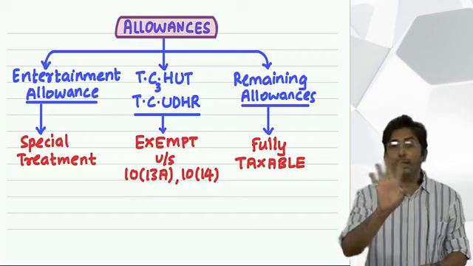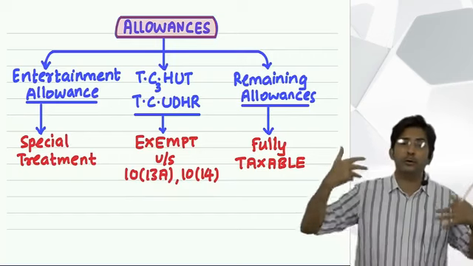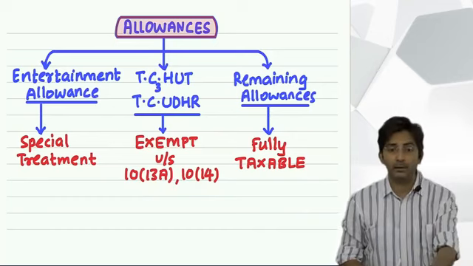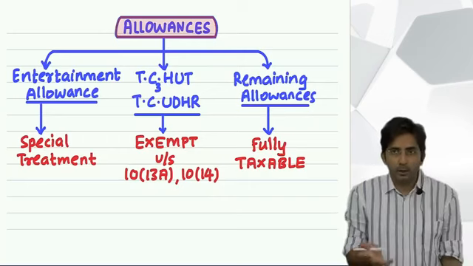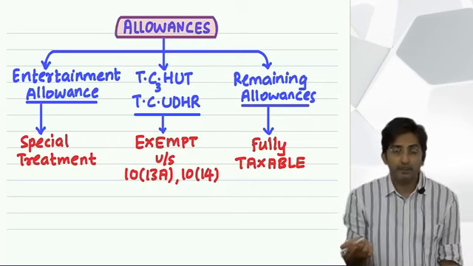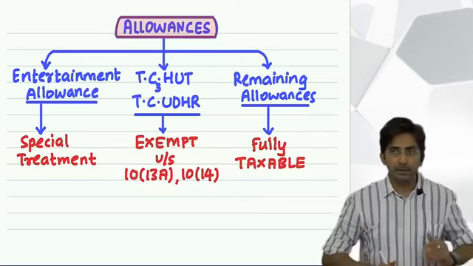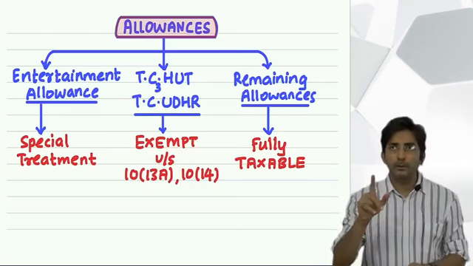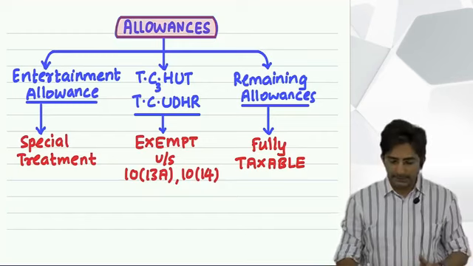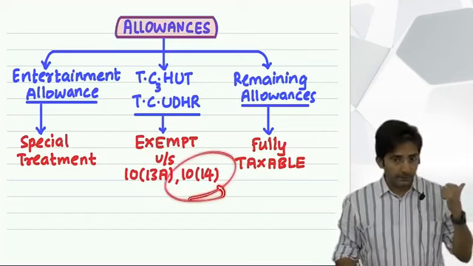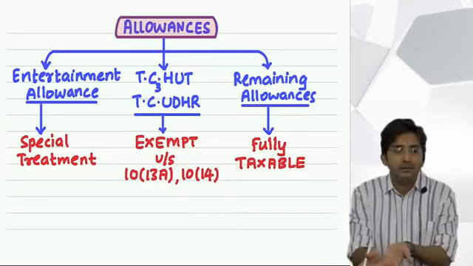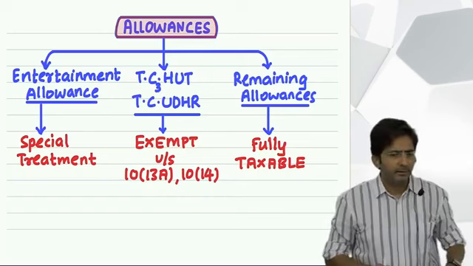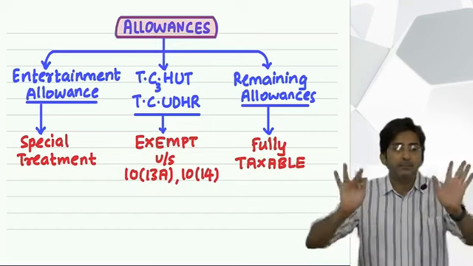For that also the company gives you an allowance. But this allowance is not given to everyone. It is only for those who have to work in a particular uniform, like air hostesses, pilots, watchmen, security guards, factory workers. And here also the rule is the same: exempt up to the amount spent. So for example, in the question they give you uniform allowance of 1,000 per month. First, 1,000 per month into 12, that is 12,000 in the inner column. Then less exemption under section 10(14). How much? That will be given in the question. The amount spent will be given. If they say 4,800, then minus 4,800. And in case the amount spent is not given, assume fully spent.